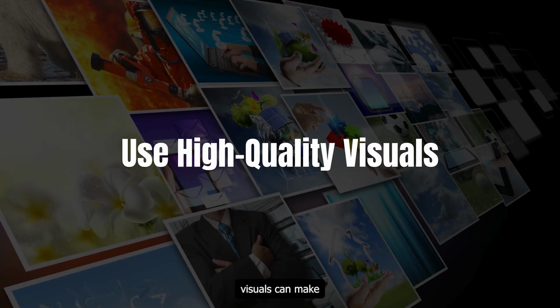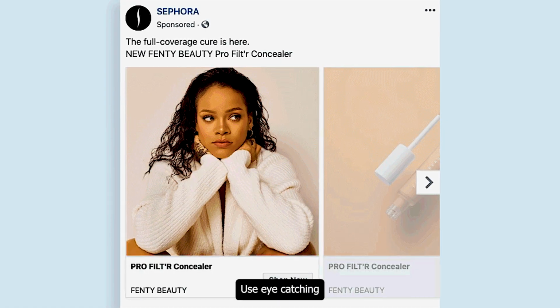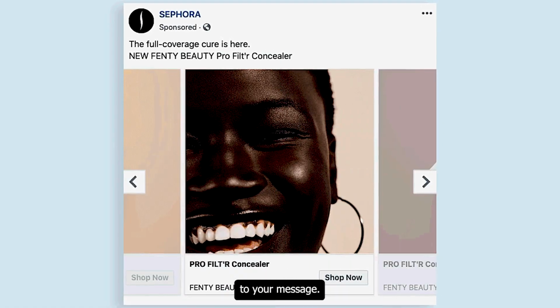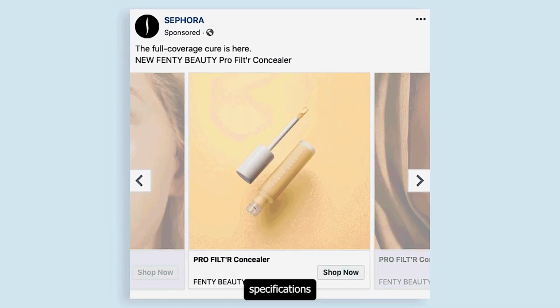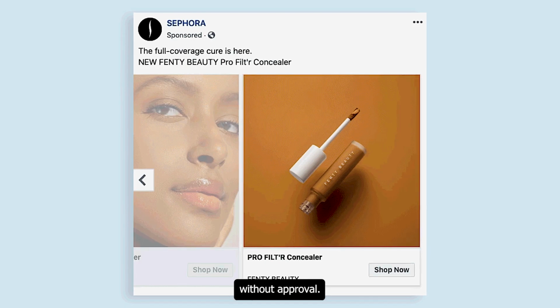High-quality visuals can make or break your ad. Use eye-catching images or videos that are relevant to your message. Ensure they are professionally designed and optimized for Facebook specifications to avoid any issues with ad approval.